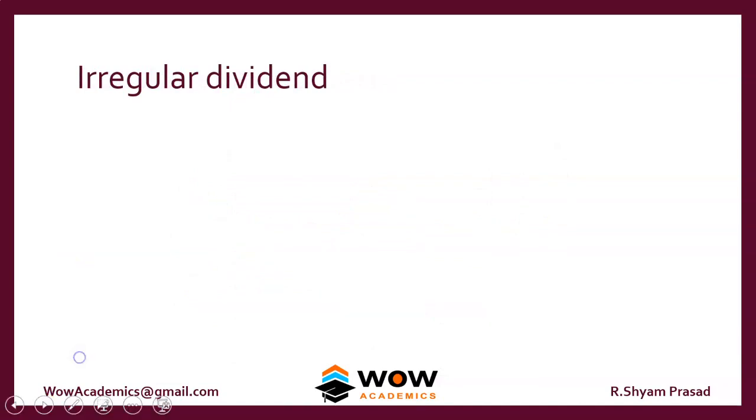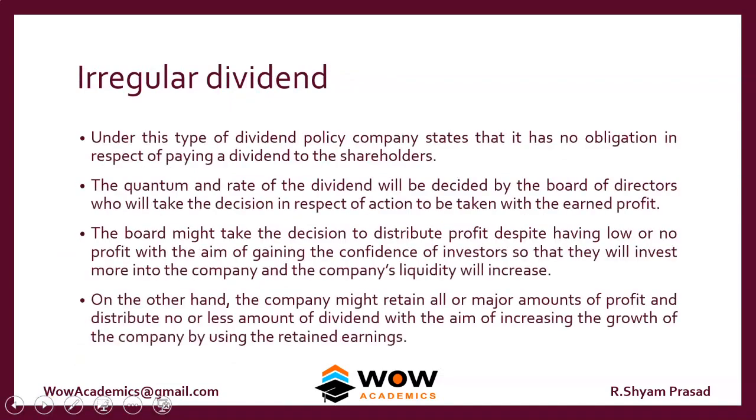So we'll move on to something called an irregular dividend. In an irregular dividend, there's no kind of policy set. We can say that there's no policy at all for this company. Whenever they feel like they can issue the dividend, they will give the dividend. But whenever the board of directors feel that they don't have sufficient money, they can also stop the dividend. So it purely depends upon the board of directors. So irregular dividend is actually not a very good policy for a company.